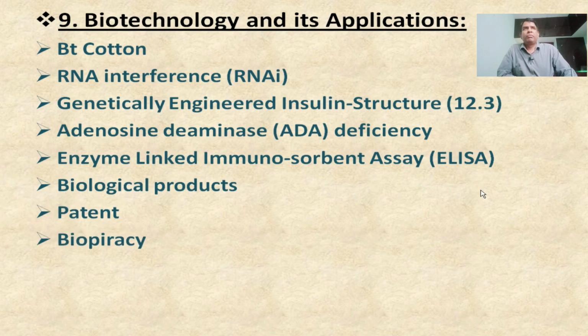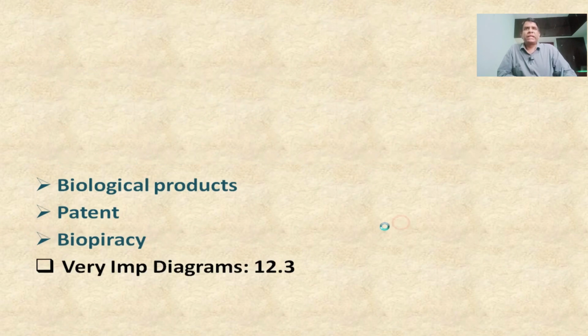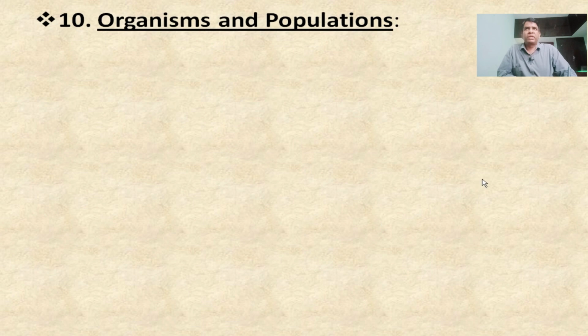Patent and biopiracy. This term, biopiracy, is very important for short answers. Only one diagram is there, 12.3, just practice that one. Apart from that one, the organisms and populations, ecology and environment. In this unit only 2 chapters are there.